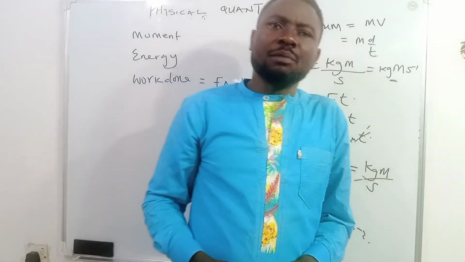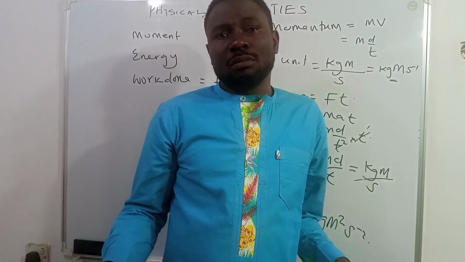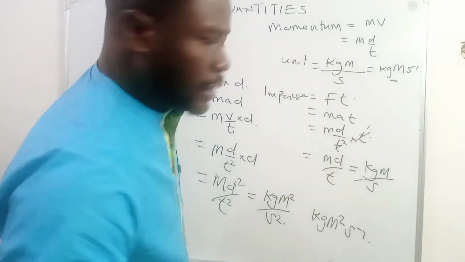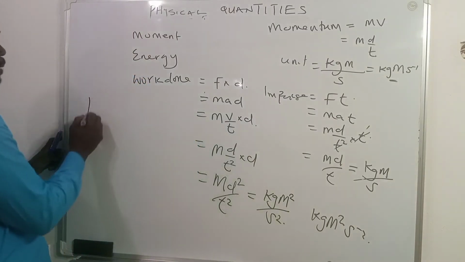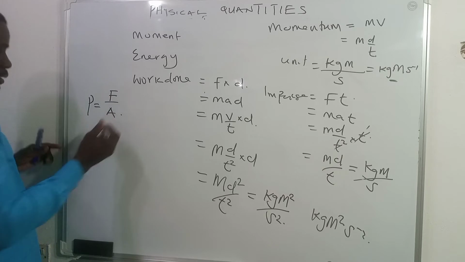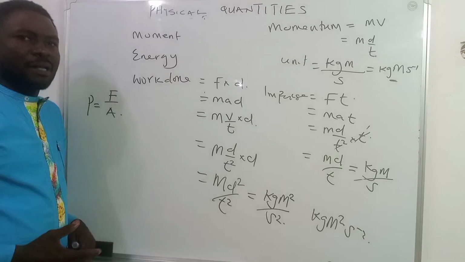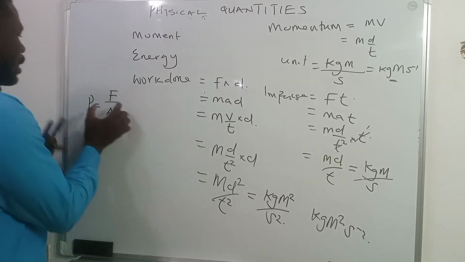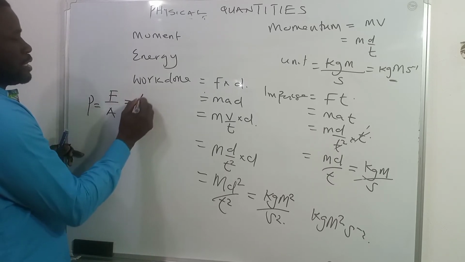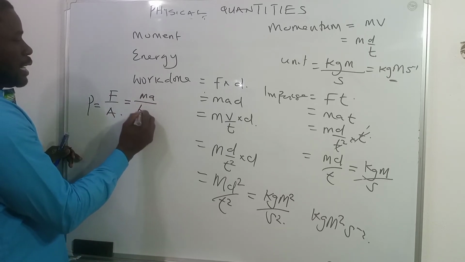Now, another quantity that is very important for you to know as a physics student, the unit is pressure. Power, surface tension, viscosity. So, if we want to find the unit of power, you need to remember the formula of power. Power is defined as the force all over one area. So you can see that each time we want to find the unit of any quantity, we must remember the formula of that quantity. So now power is equal to force all over area. We further simplify it. Force is mass times acceleration, all over what? The area. The area is usually length times breadth.